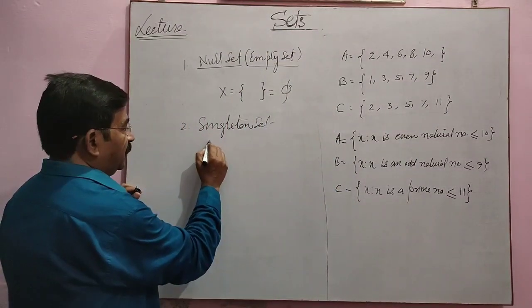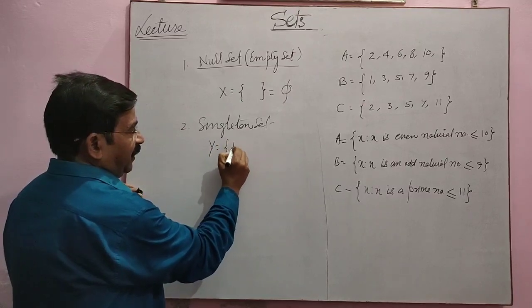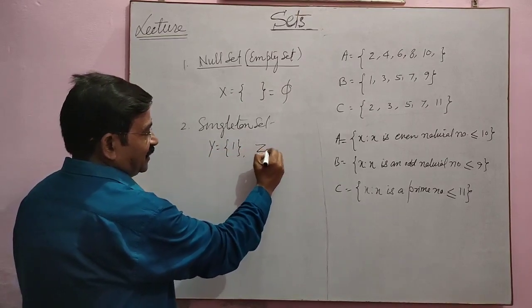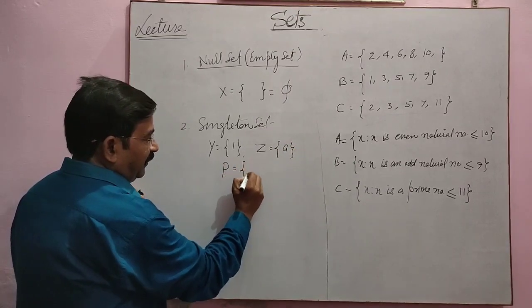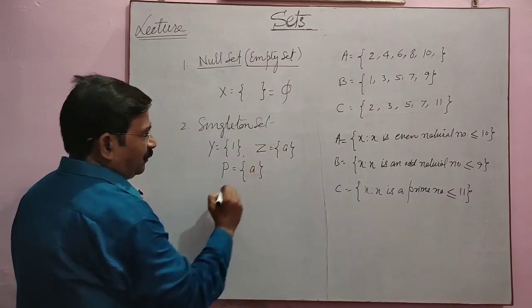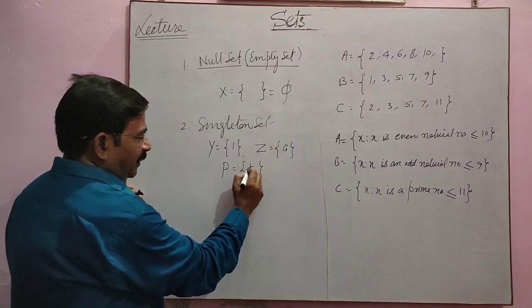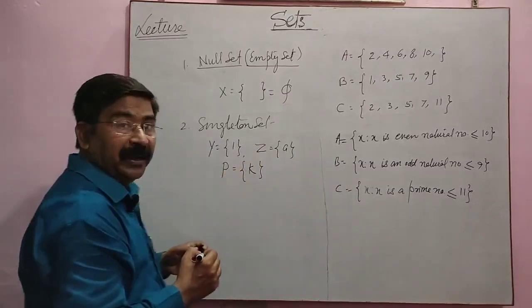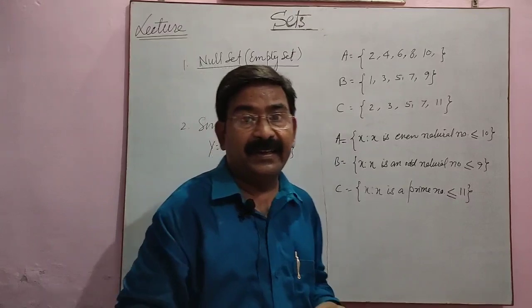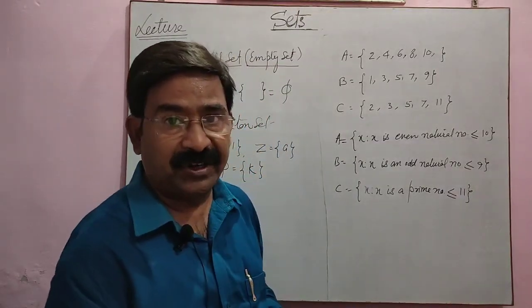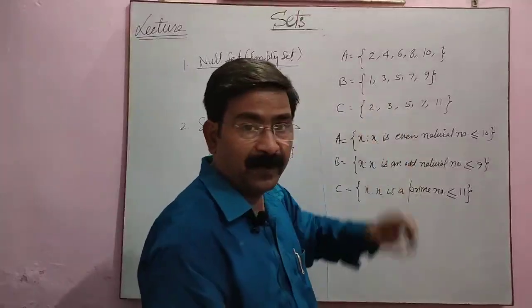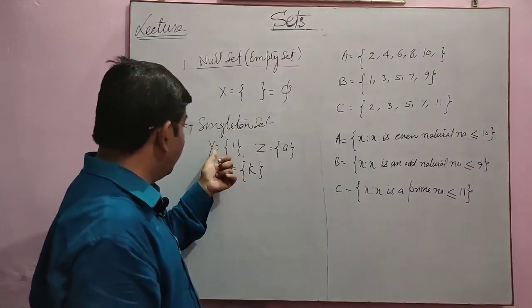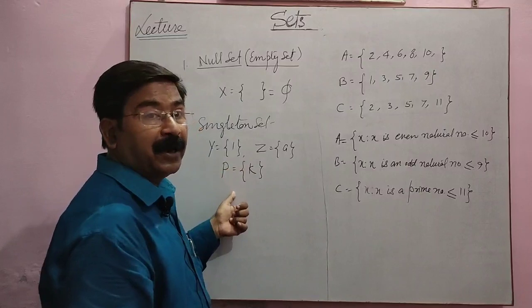Like suppose Y is a set having element 1, or Z is a set having element a, or P is a set having element a. Whatever the element, suppose k. Elements are always written in small alphabet, but the set is symbolized by a capital alphabet.